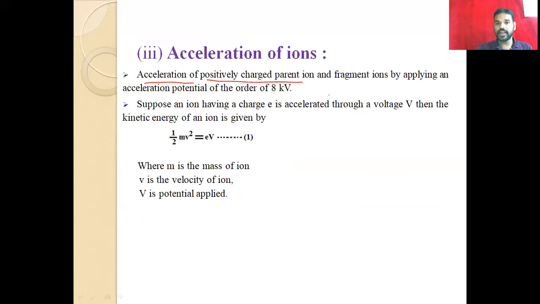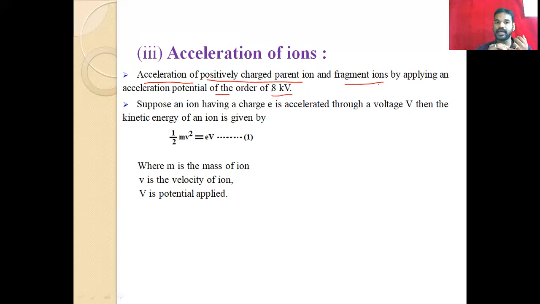This fragmented ion accelerates its speed by applying some potential. A very small energy, 8 kV, kilovolt of energy, is supplied to accelerate the fragment ions. So to accelerate the fragment ions, we are supplying some amount of energy, very little, this is 8 kV.